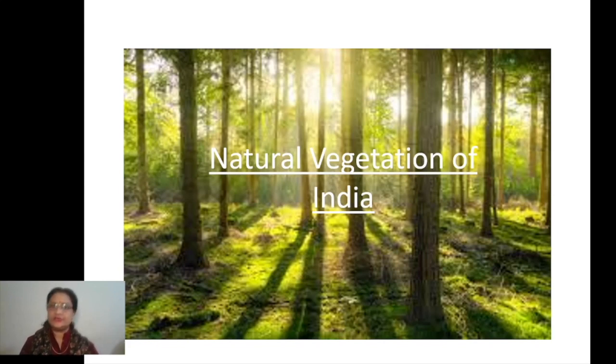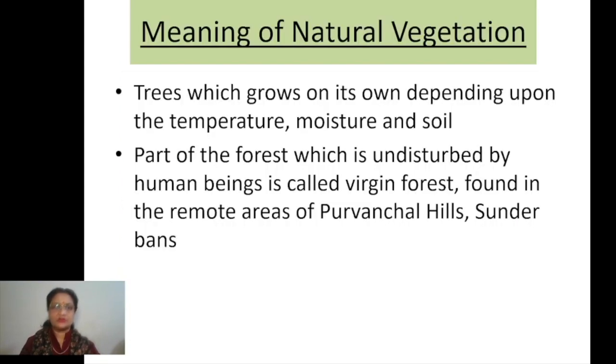That means it can be any tree, any bushes or grasses. Whatever greenery, plants or trees or creepers, whatever grows by itself, or you can say grows naturally in any area, that is called the natural vegetation of that particular region.